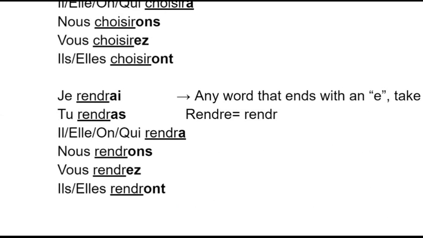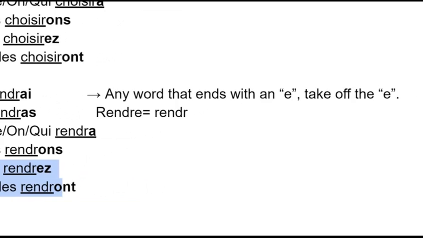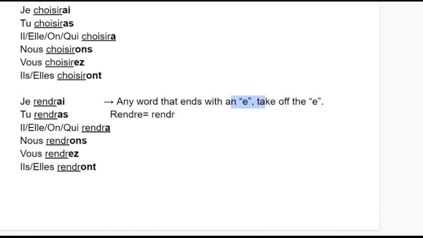Et puis ici, c'est rendre. This is an example of a regular verb ending with an R-E. So it's je rendrai, tu rendras, il/elle/on rendra, nous rendrons, vous rendrez, ils/elles rendront. And I just made a note here, any verb that ends with an E, so like R-E, you're going to have to take the E off. So for example, here, rendre is really R-E-N-D-R-E, but we have to change it to be without an E when we're talking about le futur simple.